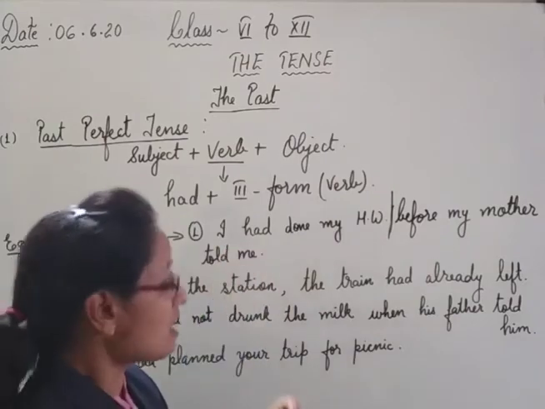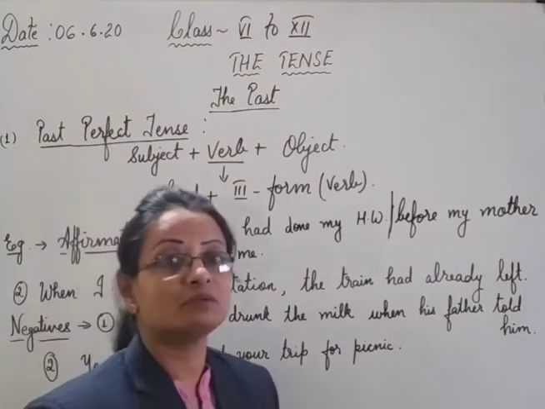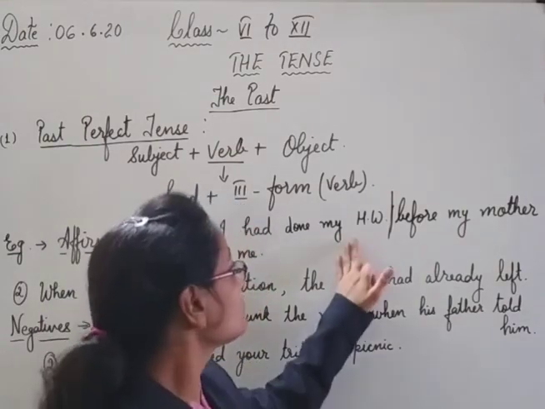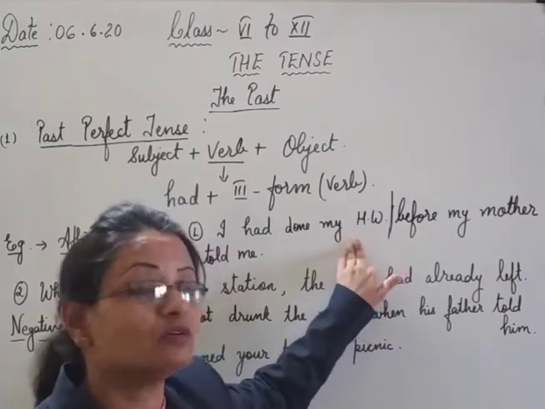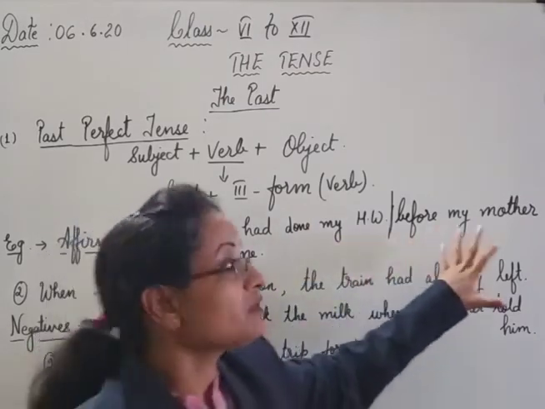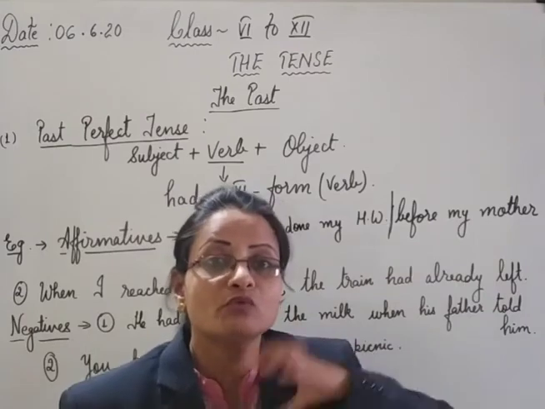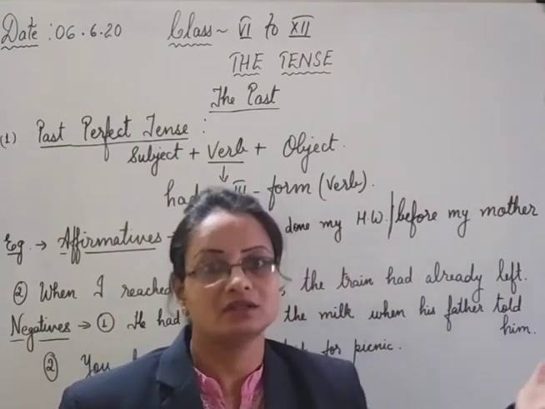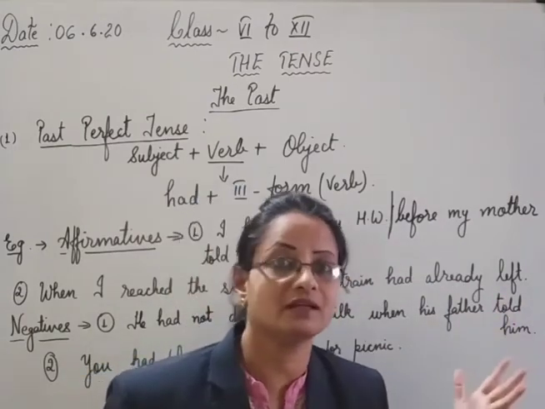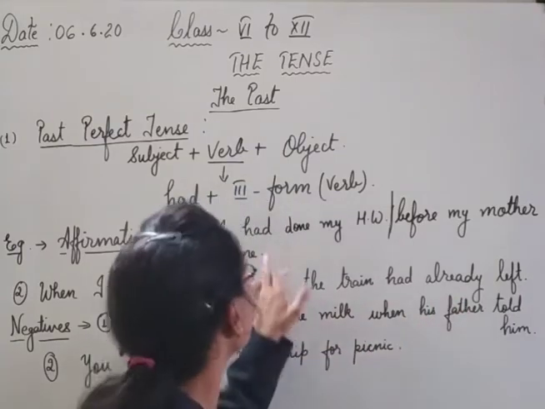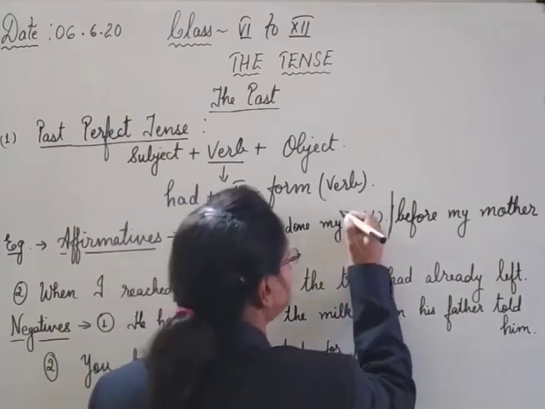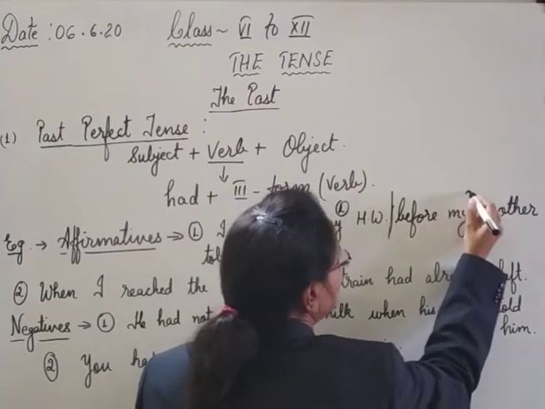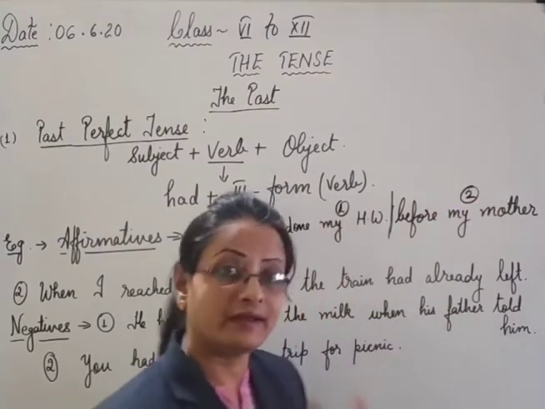I had done my homework before my mother told me. Can you understand the meaning of it? That when my mother told me to do my homework, before that I had already done it. Okay, without my mother telling it, I had already done it. So this action completed first and this action occurred later.